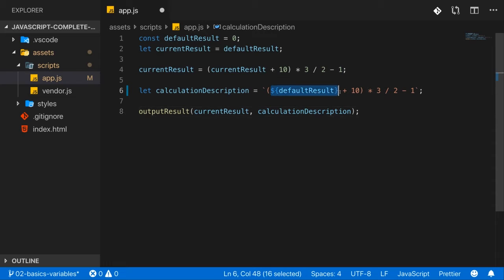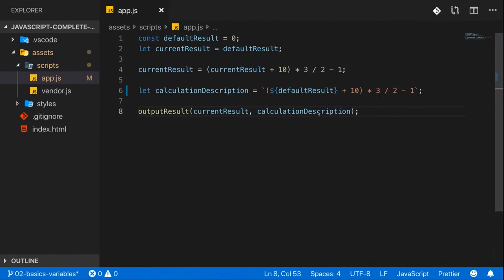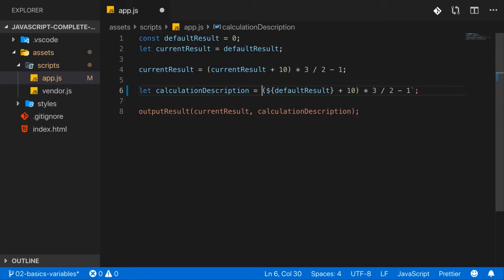What this does is it tells JavaScript to output the value that's in this constant, in this place of your text. So it will not output the $ sign or the curly brace. Instead, it will output the value of the expression, as it's called. So in this case, of the constant you have between the opening and closing curly brace. If you now save that file and you reload, you see 0 here, which indeed is the value we have in default result. This only works with backticks.